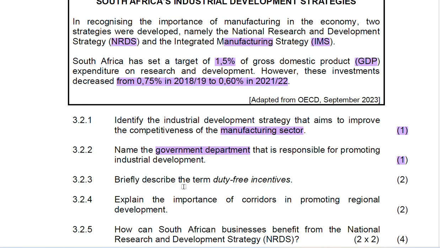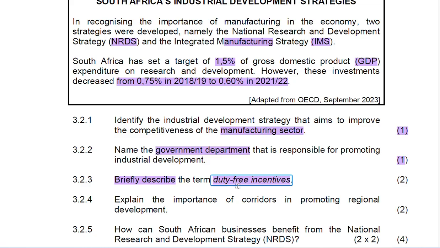3.2.3, briefly describe the term duty-free incentive. What is a duty-free incentive? As you can see, the name is "free." Now you ask yourself, what is free? What is then free? Then it means import duties. Now briefly describe the term.